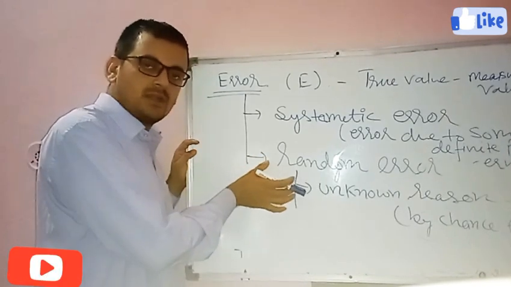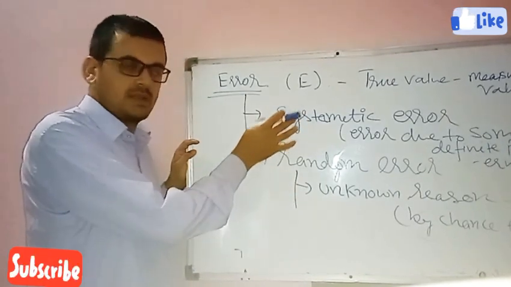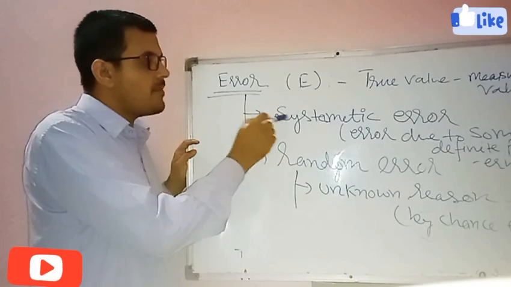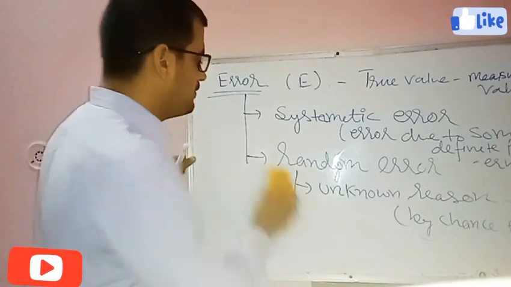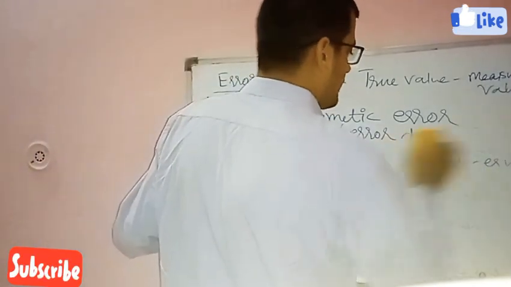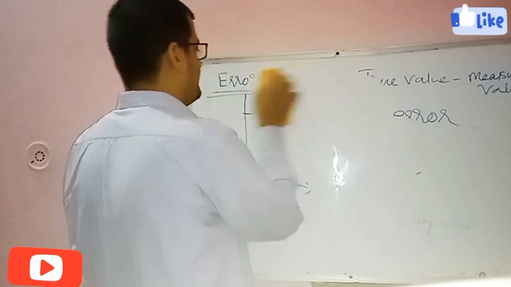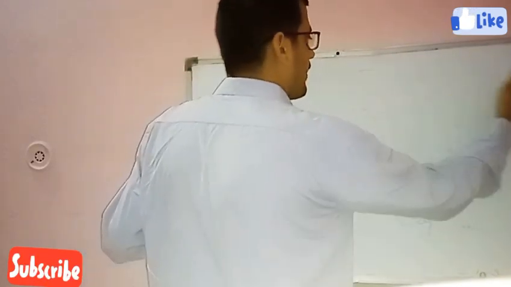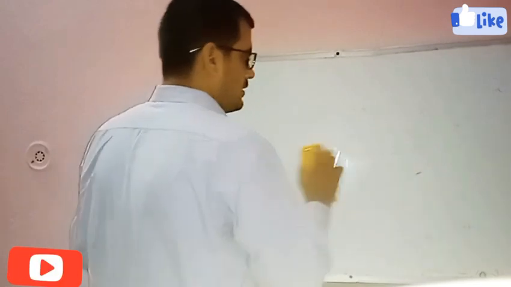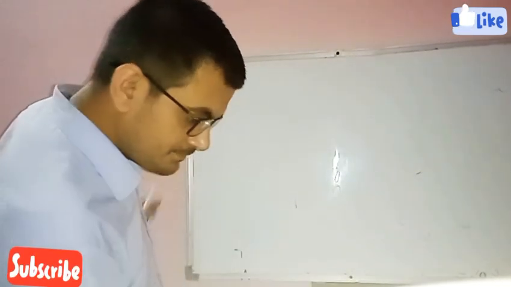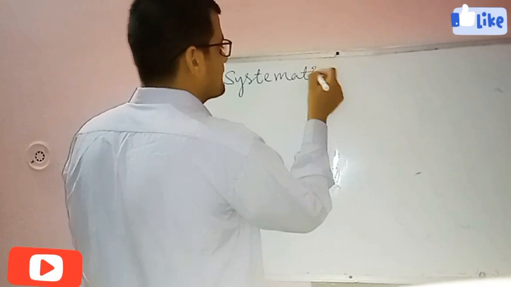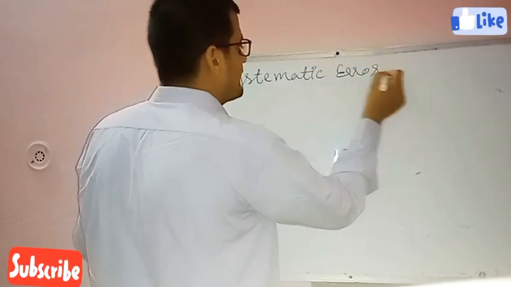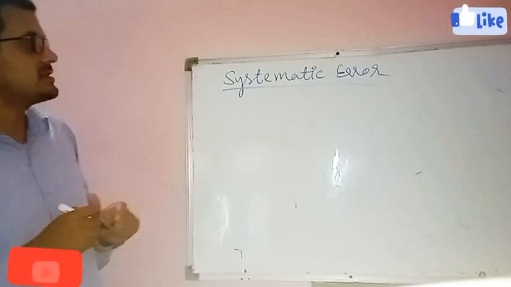There are some methods to remove these errors. First we will discuss how many types of error come under systematic error.